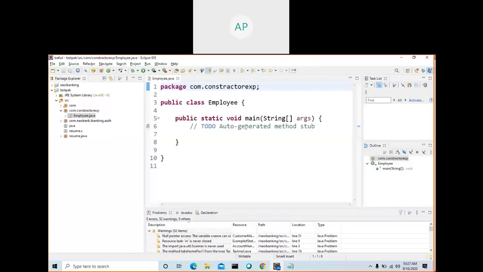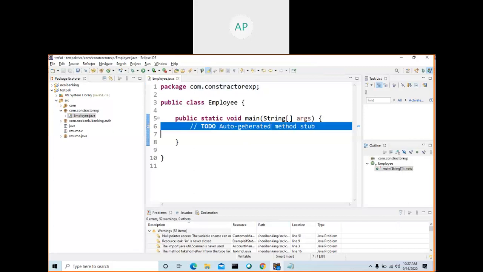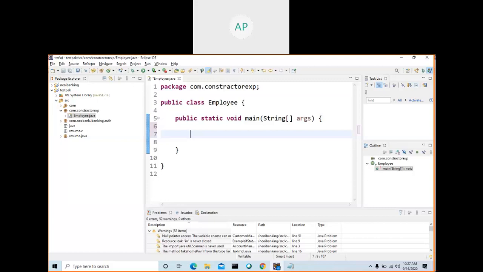Okay. So now a class is created. So now create an object. How will you create an object? Either from the same class or from a different class. You can create an object for this class. Most probably we create an object from a different class for this class.